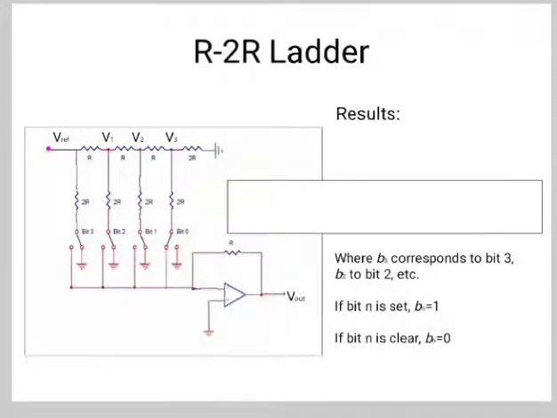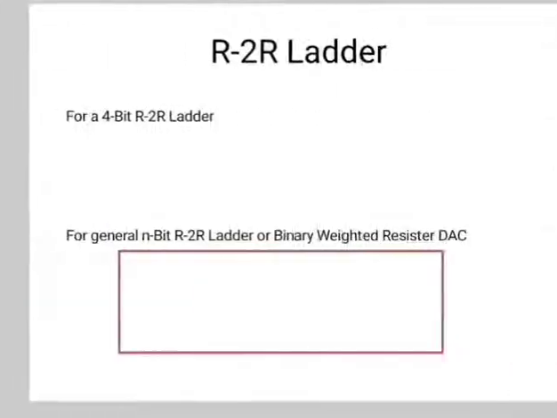Next, in this diagram, V3 is 1 by 8 V reference, V2 is 1 by 4 V reference, V1 is 1 by 2 V reference, then V out is equal to minus R into bracket B3 into V reference by 2R plus B2 into V reference by 4R plus B1 into V reference by 8R plus B0 into V reference by 16R. Now B3 corresponds to bit 3, B2 corresponds to bit 2, B1 corresponds to bit 1 and B0 corresponds to bit 0. If bit n is set, then Bn is 1, and if bit n is clear, then Bn is 0.